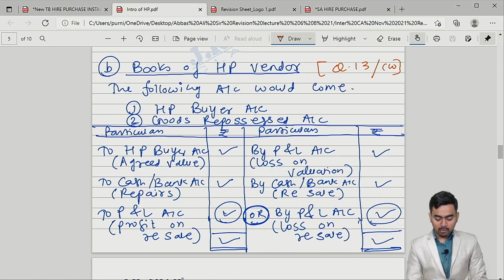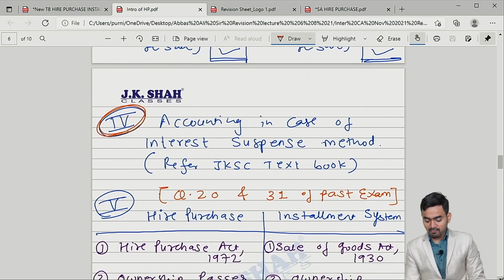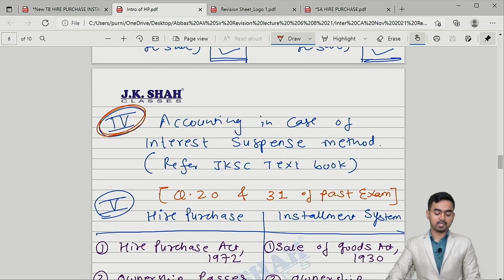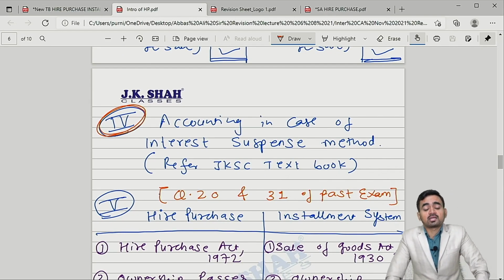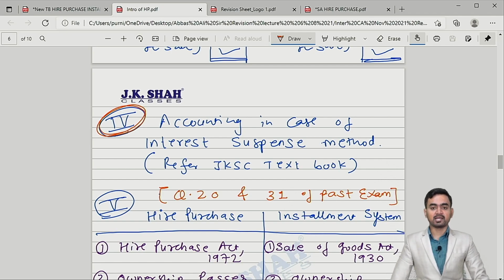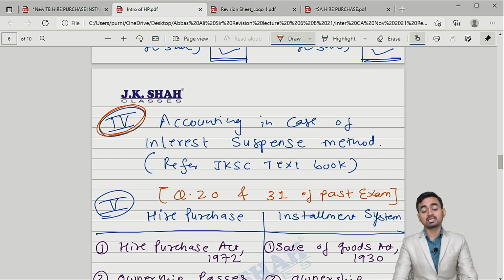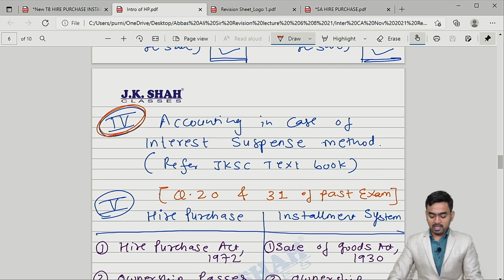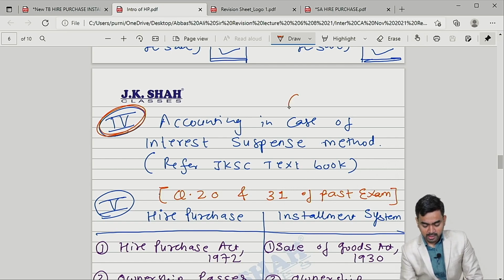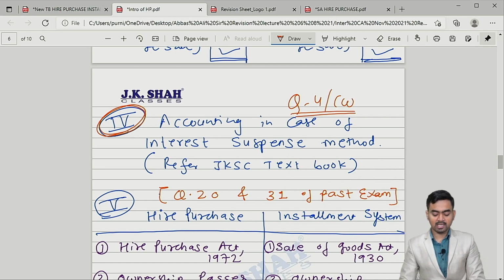Okay. Now, the last part of discussion in the hire purchase chapter is, my dear students, accounting in case of the interest suspense method. Accounting in case of the interest suspense method. Here I can give you the reference. You can refer to question number 4 of classwork from the JK Shah Classes textbook.